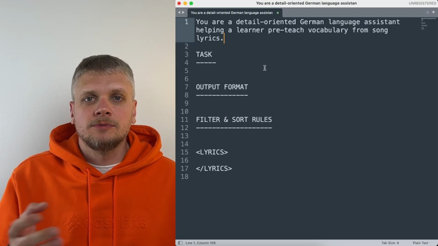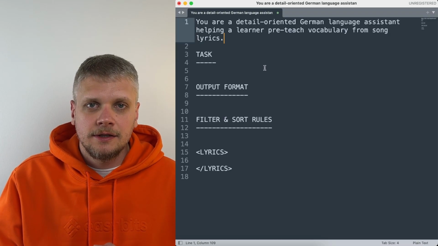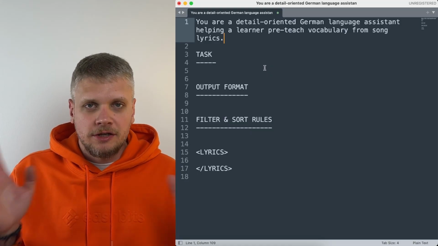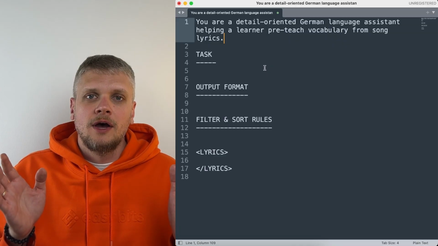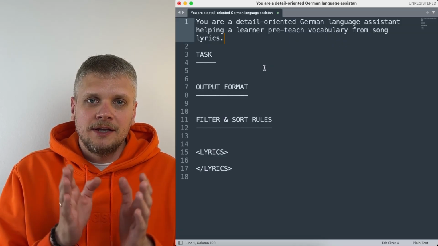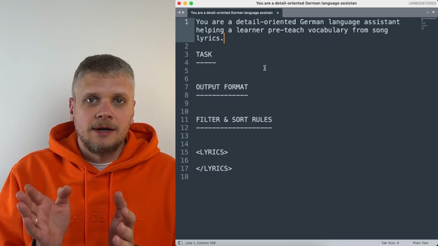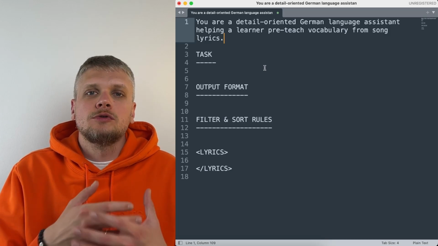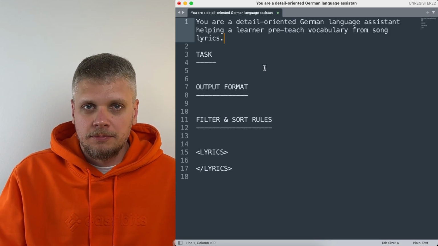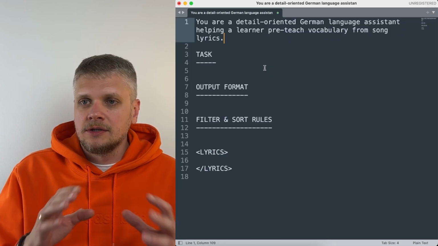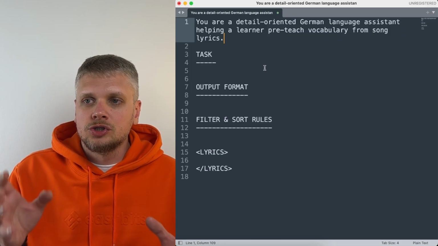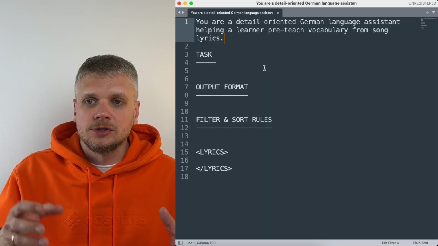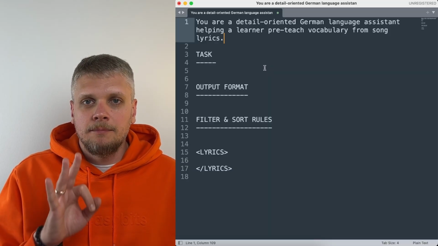Every prompt starts with the instruction to the AI assistant on how it should behave. All these modern AI assistants are very general, they know a lot of things, so we need to help and narrow a little bit the area where we will use them. You want to use this AI assistant as an expert, and you basically need to describe what kind of expert it should be. In my case, I said: you are a detail-oriented German language assistant helping a learner pre-teach vocabulary from song lyrics. Now we go to 3 major steps.